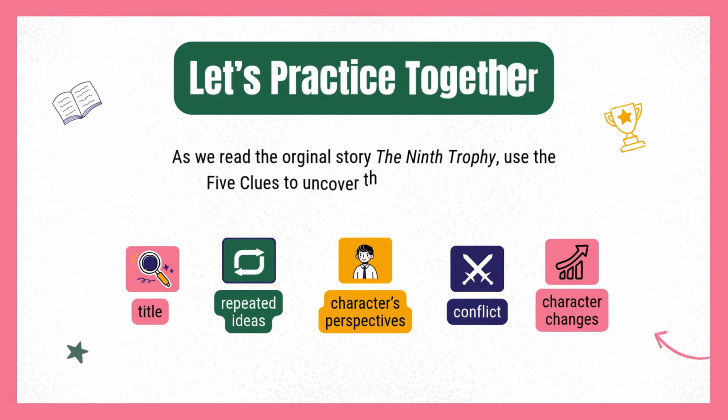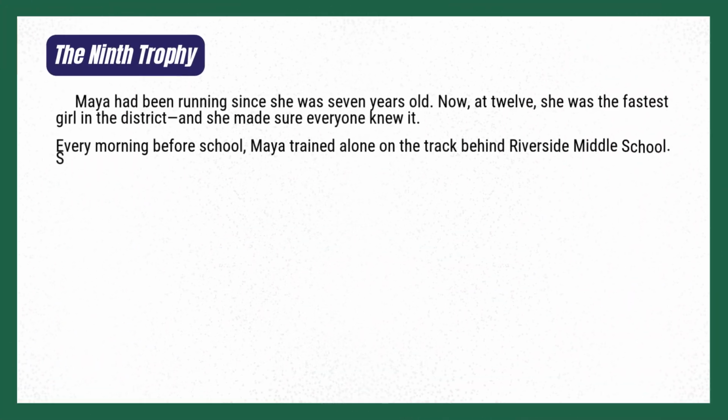Let's practice together. As we read the original story The Ninth Trophy, use the five clues to uncover the author's message. Title. Repeated ideas. Characters' perspectives. Conflict. Character changes.